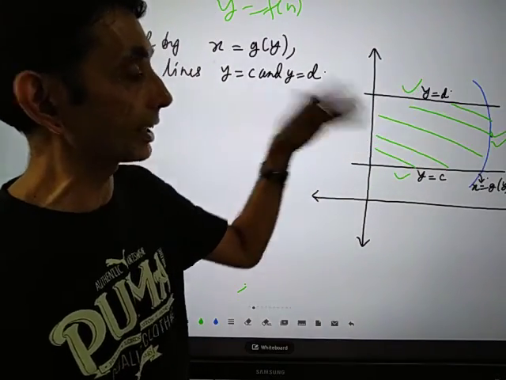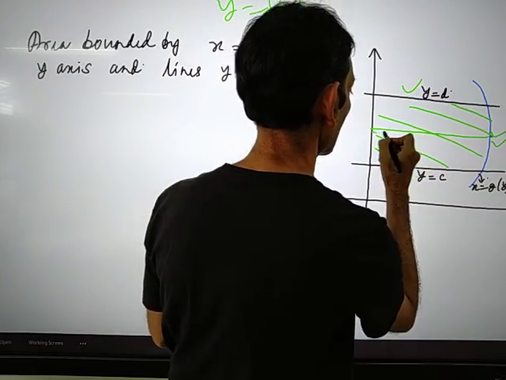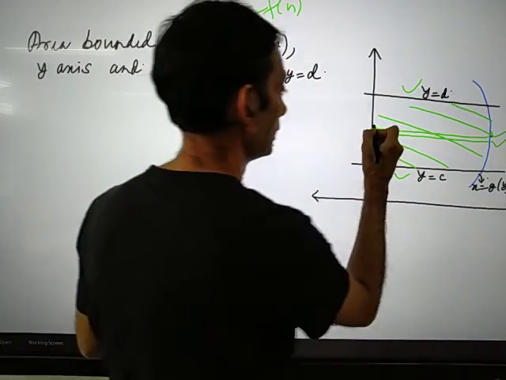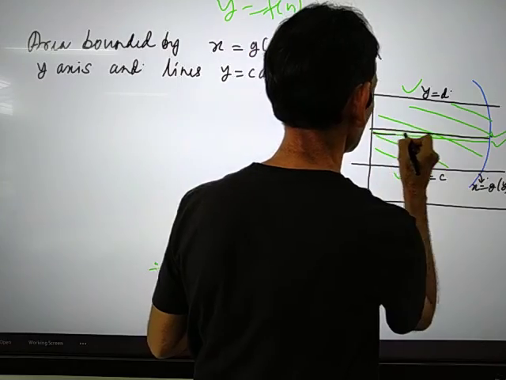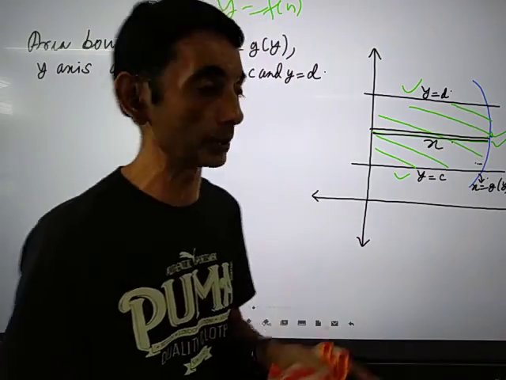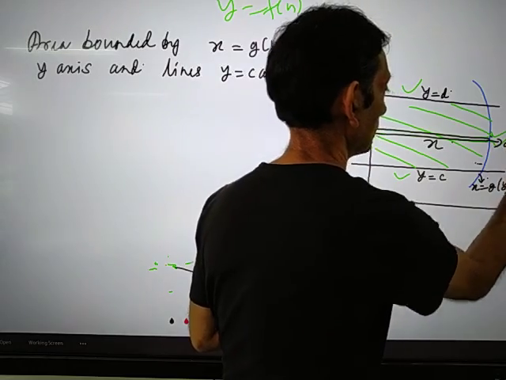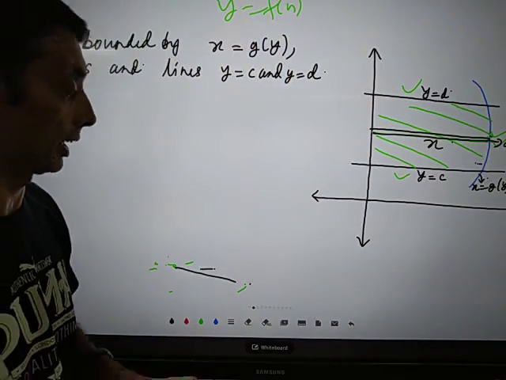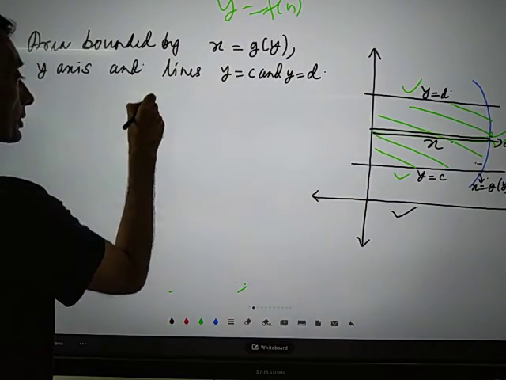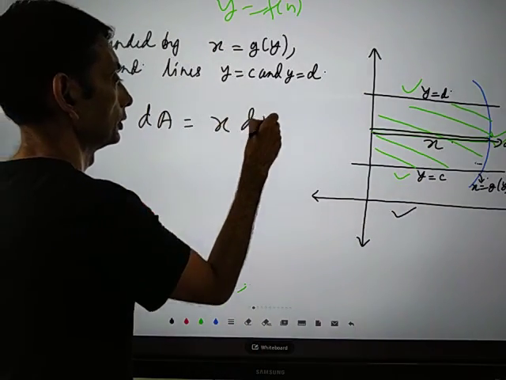The concept will be exactly the same as before. We are going to consider one small strip. Let's take another color. This is a small strip, and let us assume the length of this strip is x, and the width of this strip is dy, because it is along the y-axis. So the elementary area dA can be considered as x into dy.